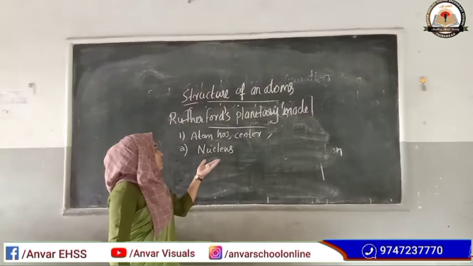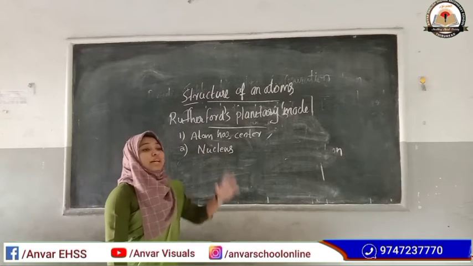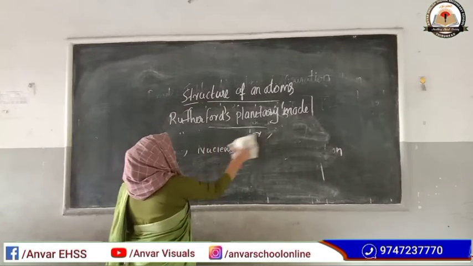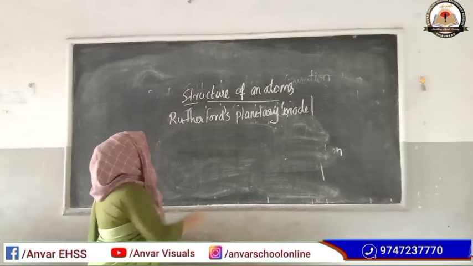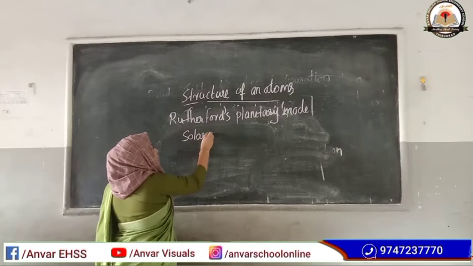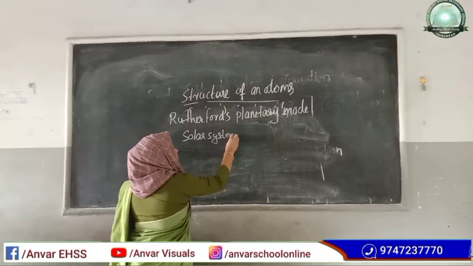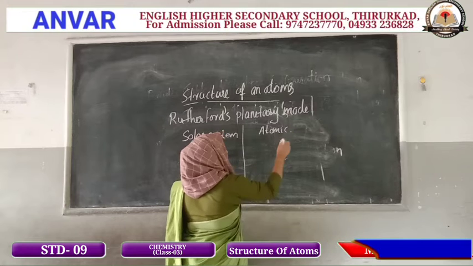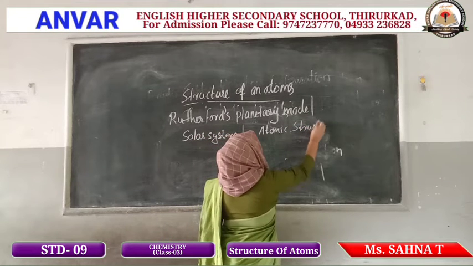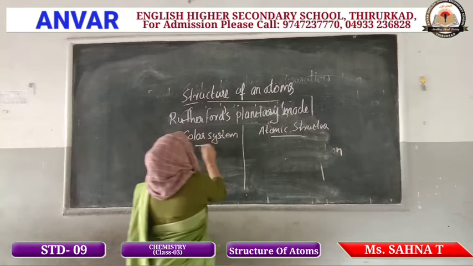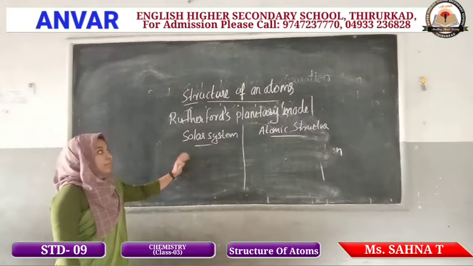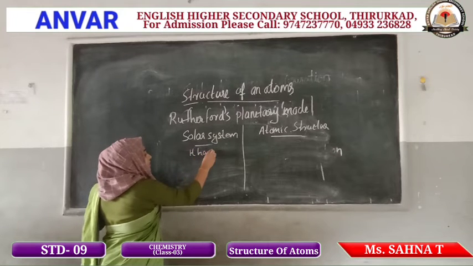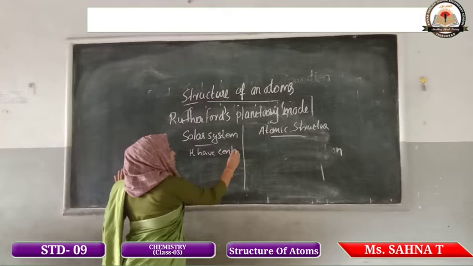He related the structure of the atom to the solar system.